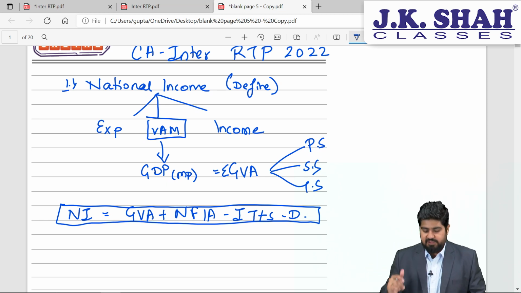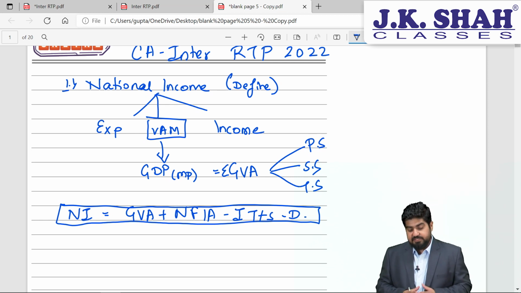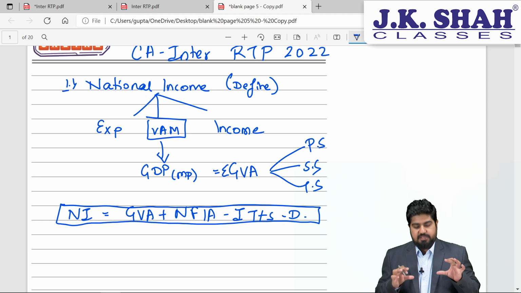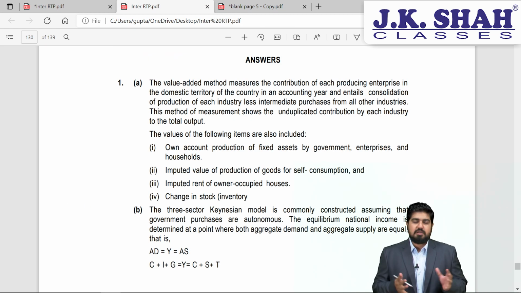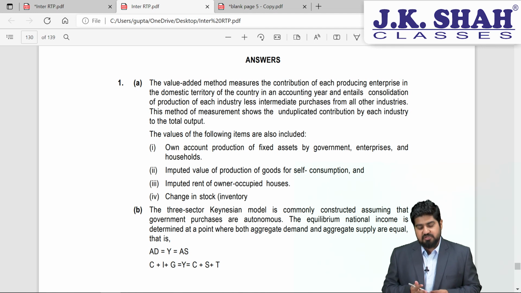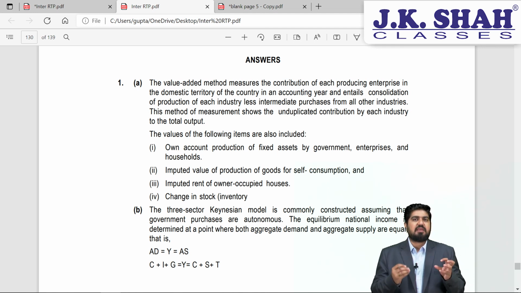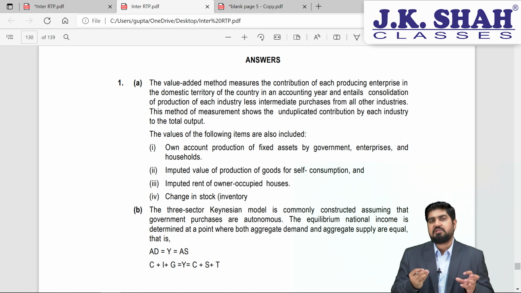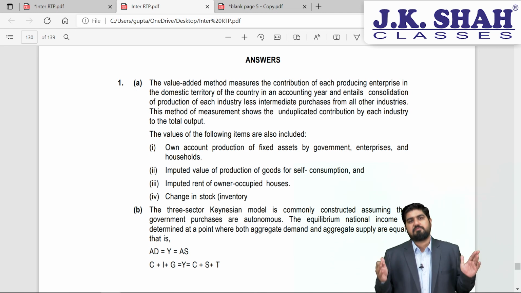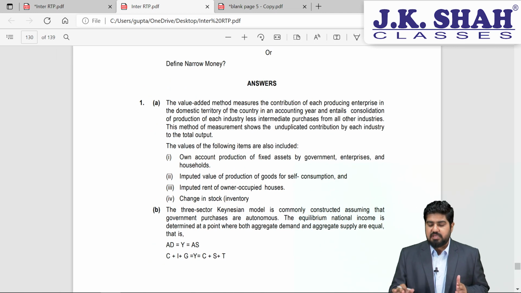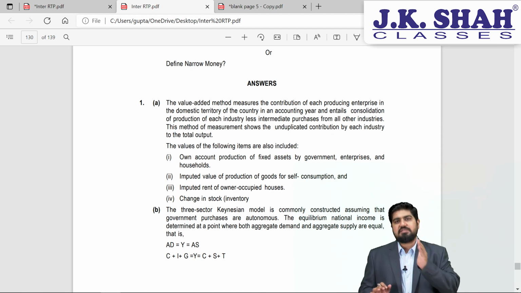national income final amount. Now my dear friends, in this segment I have told you how to frame your answers, right? Some guidelines are given by the ICAI also, but I again tell you, this is not a detailed guideline. This is just they are giving you an indication what are the things that are to be included. So you have to be extra cautious. We are not here to do copy paste work, right?